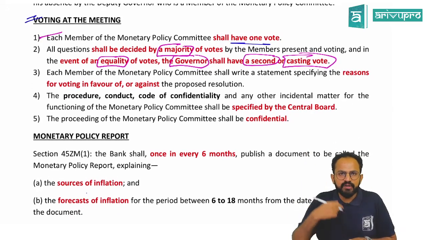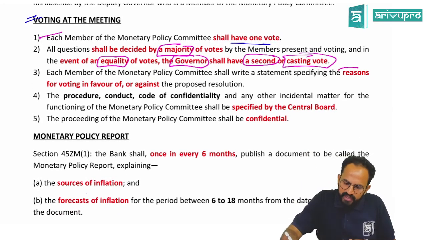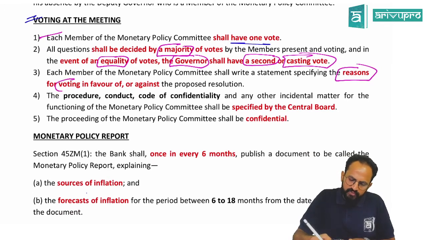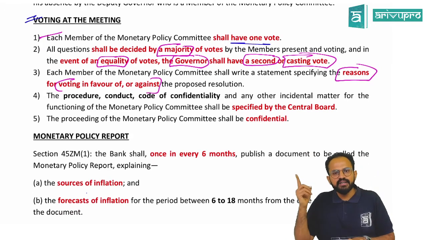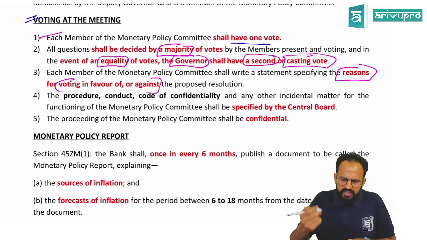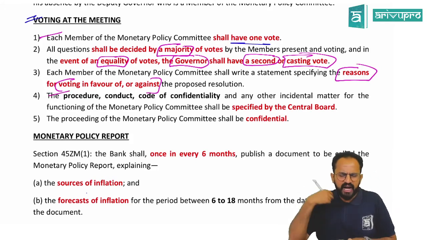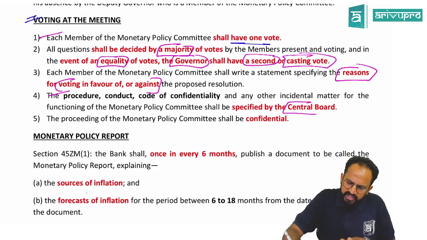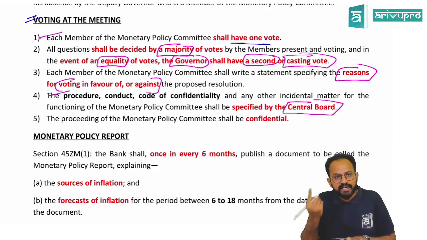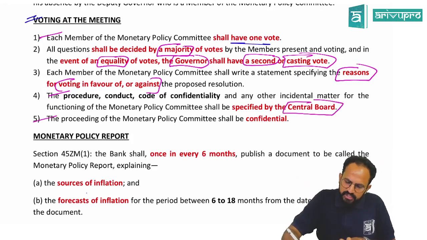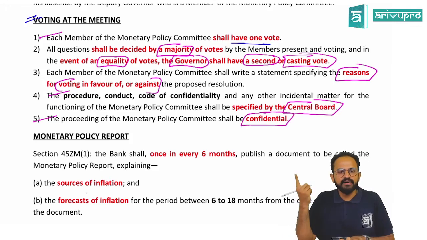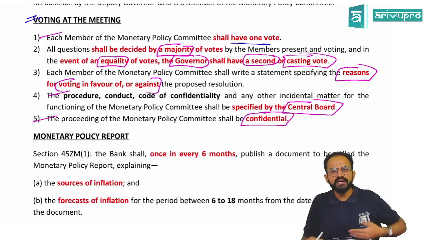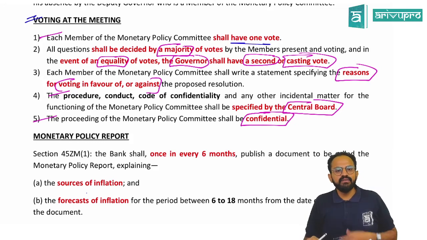Each member, whenever they are voting, has to specify the reasons for voting in favor or against the resolution. The procedure, conduct, and how these meetings should happen will be specified by the central board, and the entire proceedings of the meeting shall be confidential. So you should not discuss or disclose it anywhere else. Is this clear, all of you?